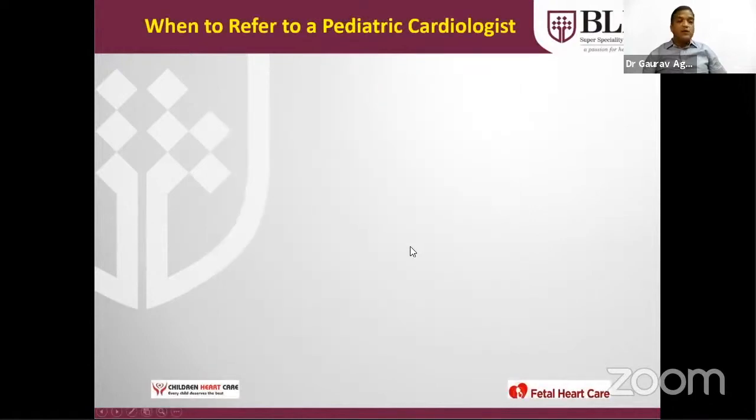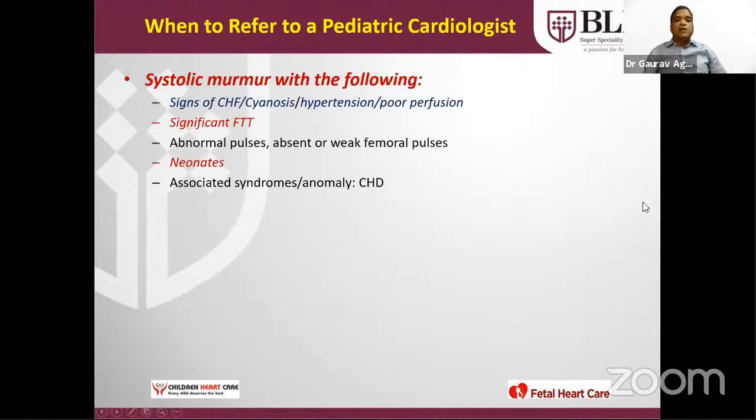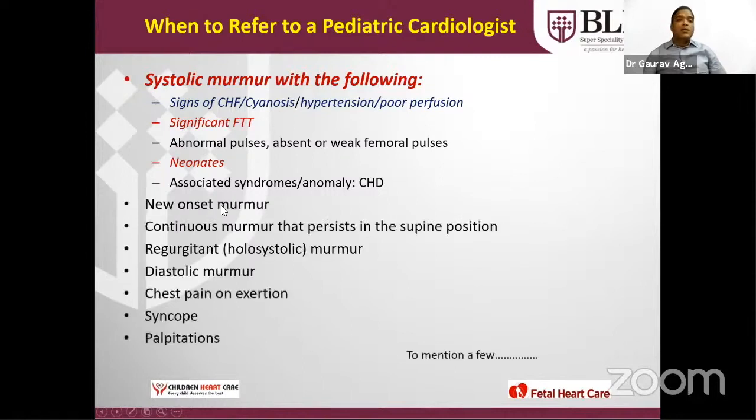Now, questions on when to refer to a pediatric cardiologist. Whenever there is a systolic murmur with any of these things: signs of heart failure, cyanosis, hypertension, poor perfusion, significant failure to thrive, abnormal pulses like bounding pulses or absent or diminished femoral pulses. Neonates with a significant murmur should be referred immediately to rule out any heart disease. Associated syndromes and anomalies, as in congenital heart disease, as seen in Down and Turner. New onset murmur or changing murmur, or a continuous murmur that persists in the supine position, because a venous hum will disappear in the supine position and a PDA murmur will persist.